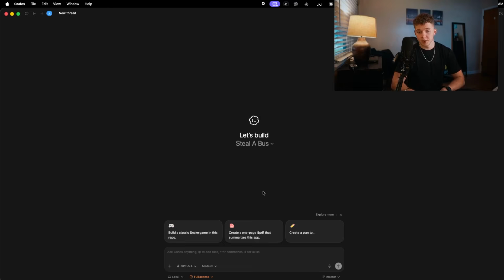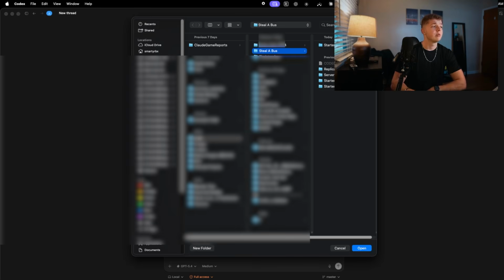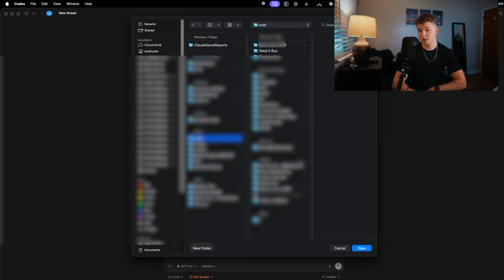So what you'll want to do is choose the little drop down right here and then go to add new project. If you just got this today, you're not going to have any projects in here. Unlike me, I have quite a few. Just choose add new project and add the root of the repo, aka the games folder, not your codebases folder, yet again, and also not your server script service. That would screw up your entire game.